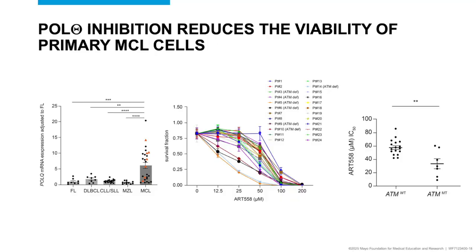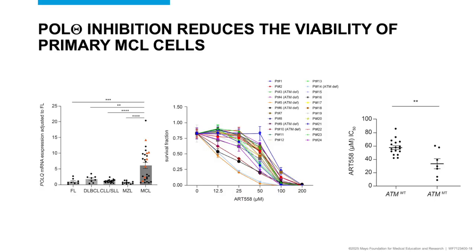We also validated our findings in primary mantle cell lymphoma patients. We show that primary mantle cell lymphoma cells have relatively high expression of polymerase theta compared to other non-Hodgkin lymphoma. ATM-deficient mantle cell lymphoma has relatively high expression of polymerase theta compared to ATM-proficient mantle cell lymphoma. Drug-mediated polyQ inhibition causes a significant anti-tumor effect in primary mantle cell lymphoma cells, and ATM-deficient mantle cell lymphoma cells were more sensitive to polyQ inhibition compared to ATM-proficient mantle cell lymphoma cells.